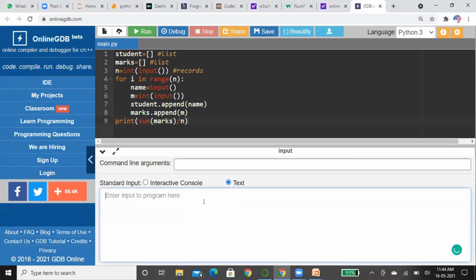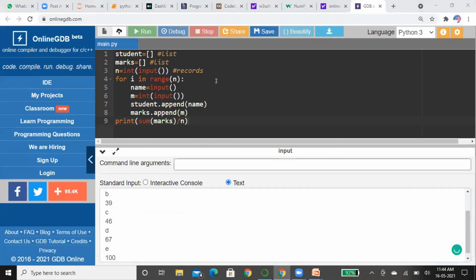See here, in the text box, I can give inputs directly. Not only 3 students, if I want to give five students also, I can. And now I want to run it.